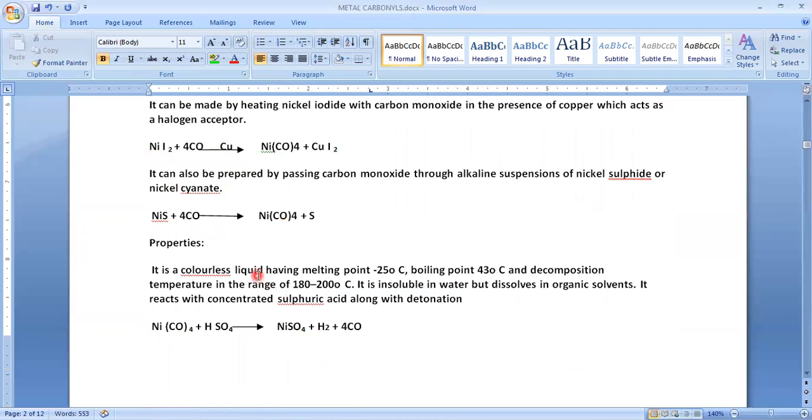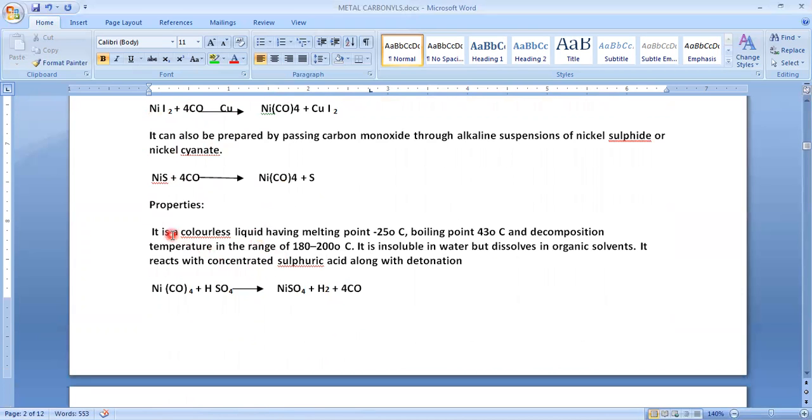And the properties of tetracarbonyl nickel: generally these are colorless liquids having a melting point of minus 25 degrees centigrade and a boiling point just above room temperature, around 43 degrees centigrade. It decomposes in the temperature range of 180 to 200 degrees centigrade. Whenever we heat nickel tetracarbonyl up to 180 to 200, it may be decomposed. We can also observe decomposition whenever nickel tetracarbonyl is treated with sulfuric acid, H2SO4.